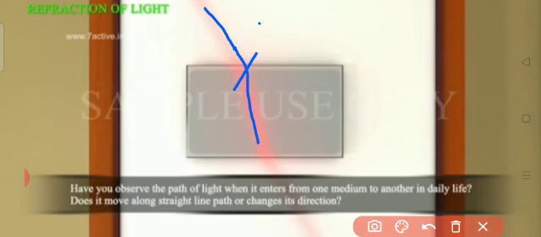So the direction changes when the light goes from one medium to the other medium, and again from this side. So this is the refraction of light. In the vacuum, the light travels in a straight path, but when any transparent medium comes in between, the light will bend and take another direction. If an opaque object like a human being, a pencil or an apple, which is not transparent, comes in front of the light, we see the shadow.